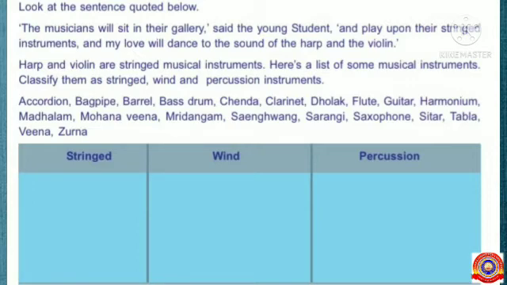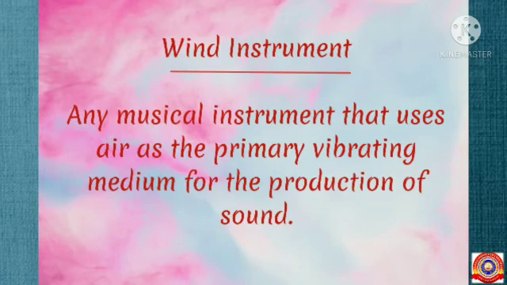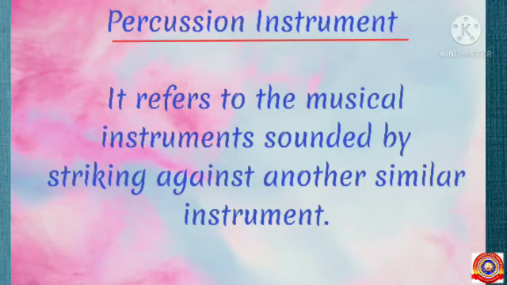So let's go through the definition of each. Stringed instrument, a musical instrument that has strings and that produces sound when the strings are touched or struck. Next, wind instrument. Any musical instrument that uses air as the primary vibrating medium for the production of sound is known as a wind instrument. Percussion instrument. It refers to musical instruments sounded by striking against another similar instrument. Drum is an example of a percussion instrument.